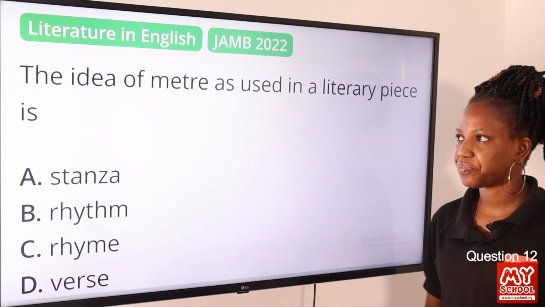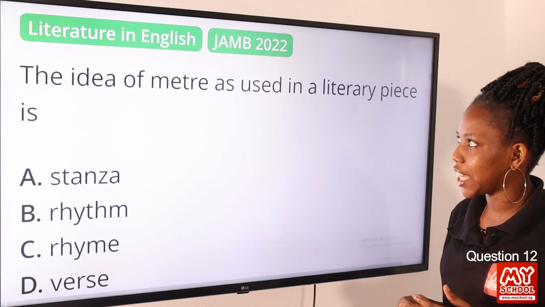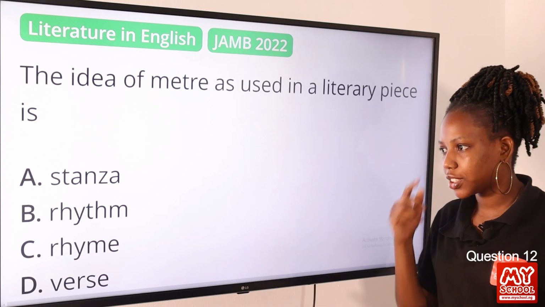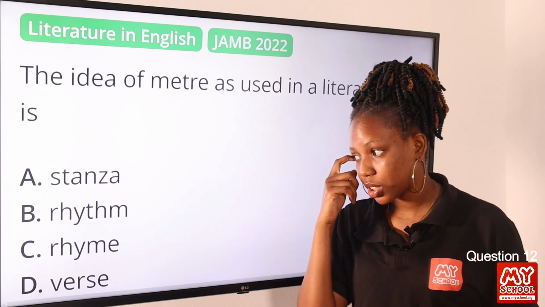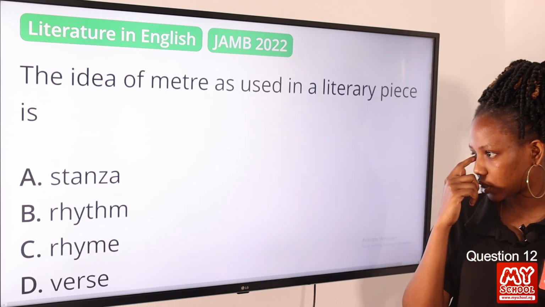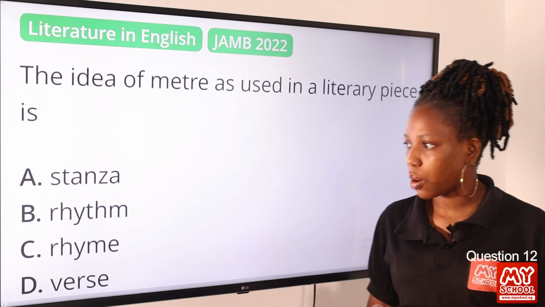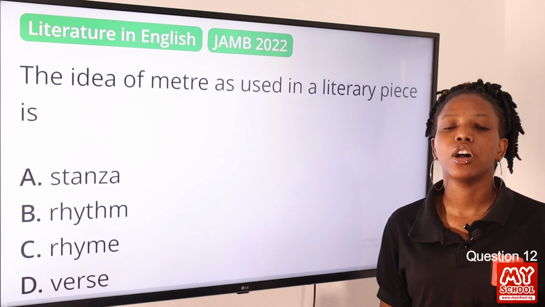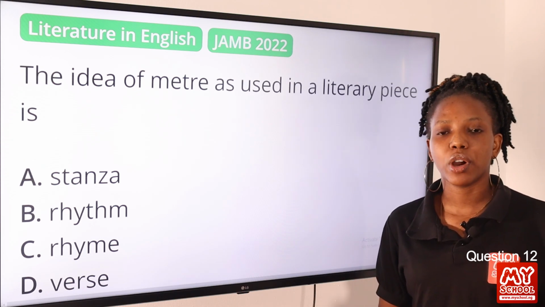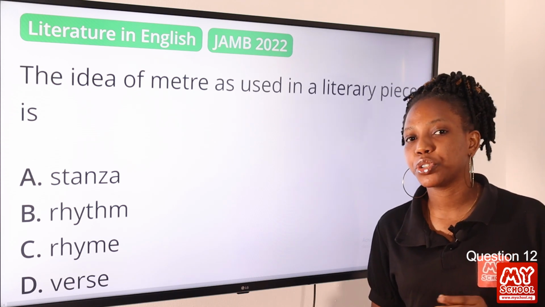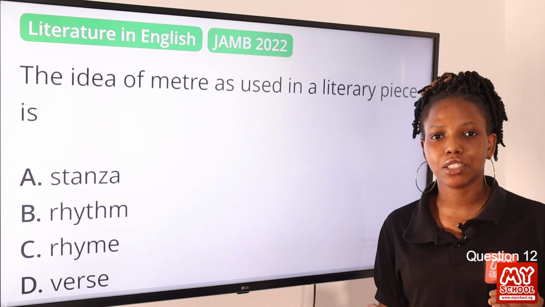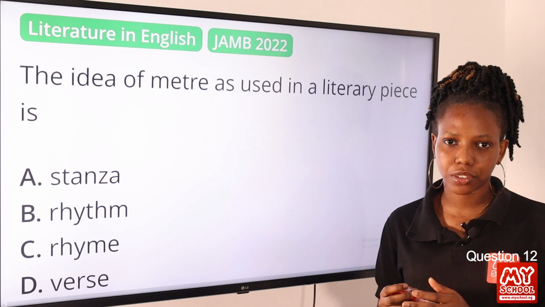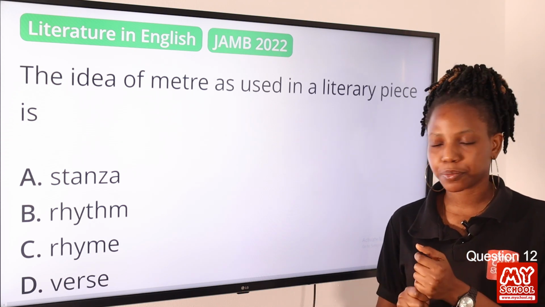Question 12. The idea of meter as used in a literary piece is dash. Option A, stanza. Option B, rhythm. Option C, rhyme. Option D, verse. The answer to this question is rhythm. Now, why is it rhythm? When we talk about meter, meter is a unit of a rhythm. What is a rhythm? A rhythm is created by the pattern of stressed and unstressed syllables in a line of a verse. Now, let's experiment.